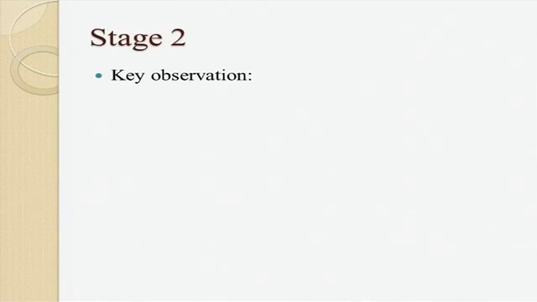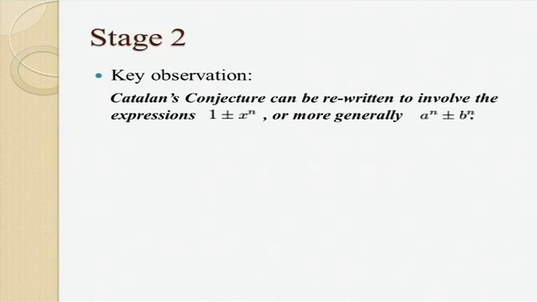For stage 2, we have a key observation. That is, Kowloon's conjecture can be rewritten to involve the expressions 1 plus or minus x to the power n.